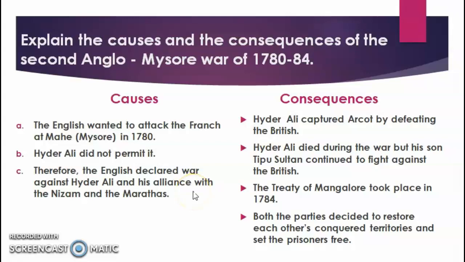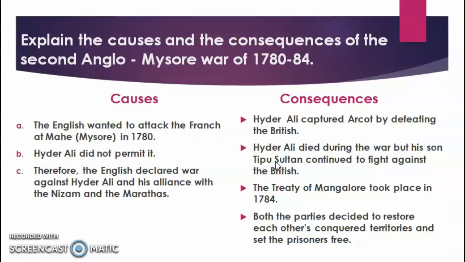Now the consequences, what happened in the war? Hyder Ali captured Arcot by defeating the British. Again, Hyder Ali in the beginning defeated the British and captured Arcot. During the war, Hyder Ali died, but his son Tipu Sultan continued to fight against the British. Then in 1784, the Treaty of Mangalore took place.